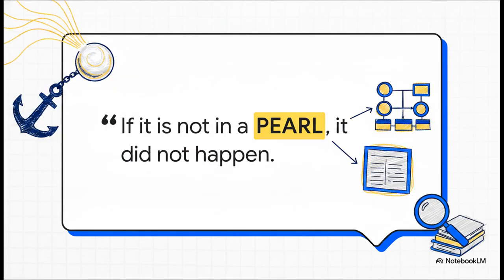Which brings us to basically the golden rule of this entire ecosystem. If it is not in a PRA, it did not happen. Period. I love this because it perfectly illustrates that PRA is an incredibly strict epistemological ledger. It completely forces the AI to ground everything it thinks it knows in traceable local evidence.